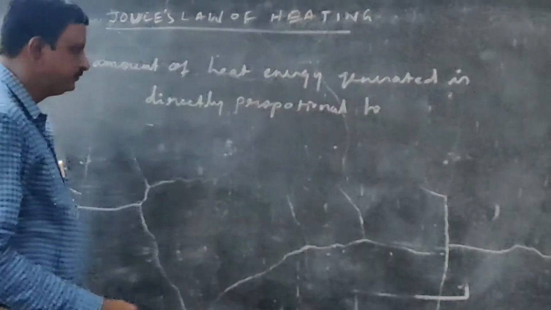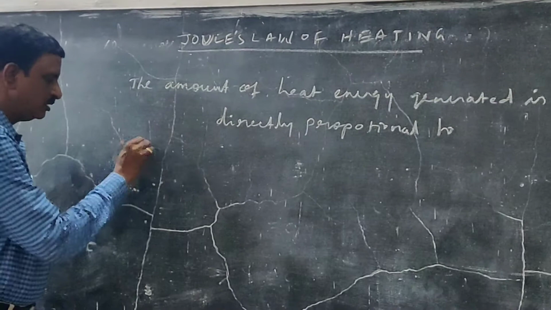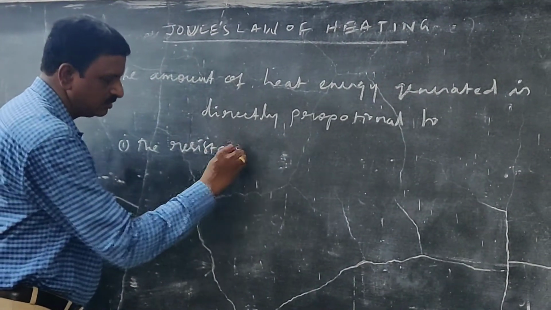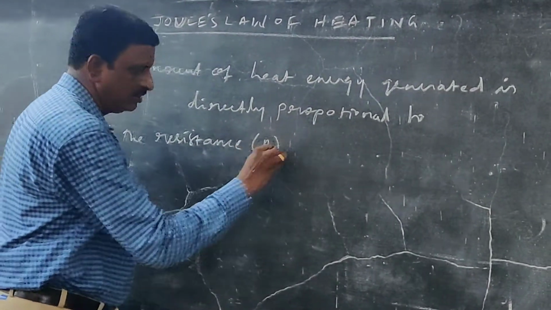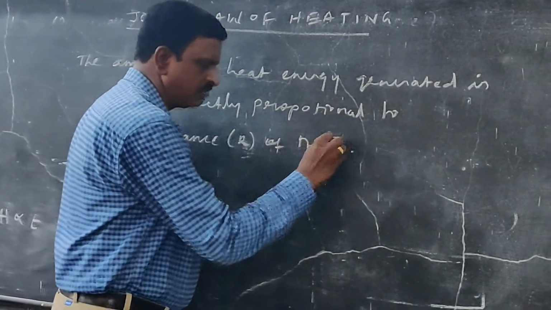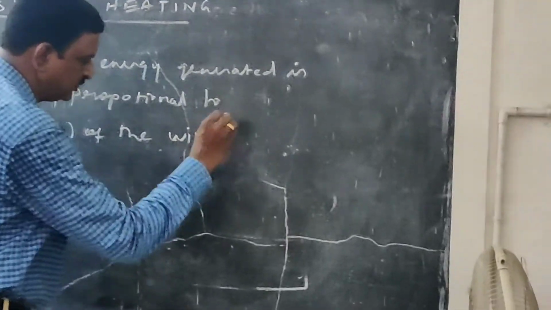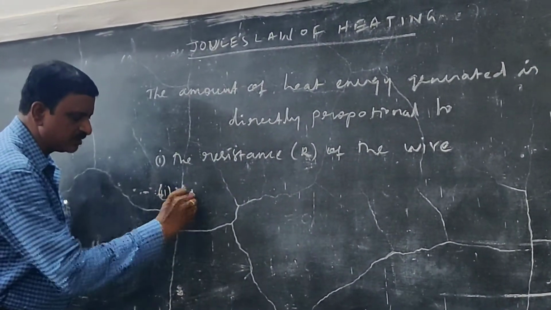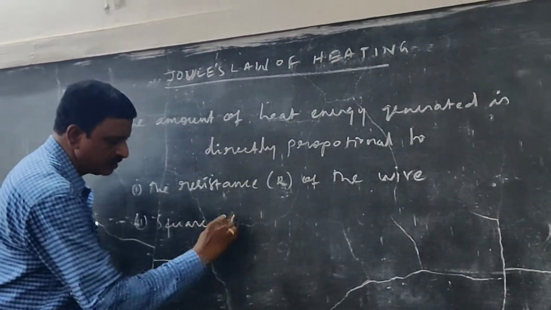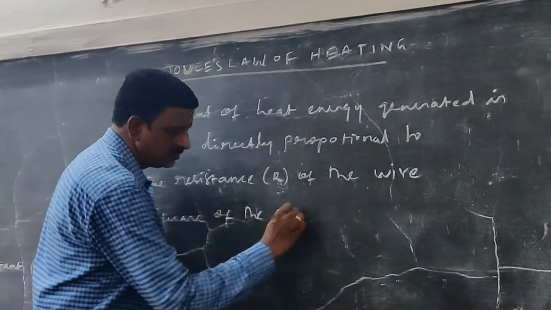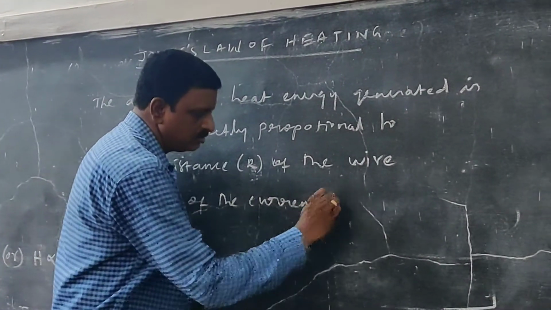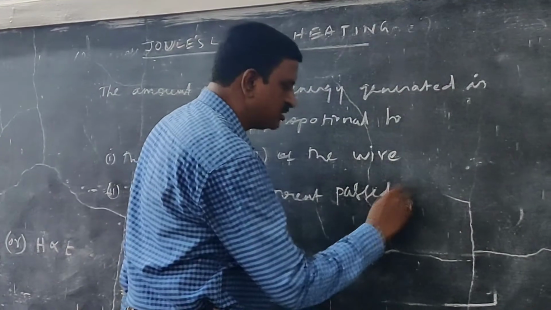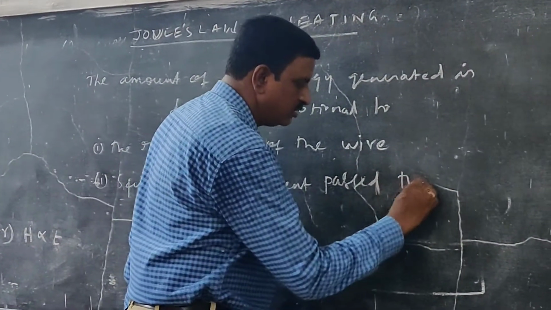first point, the resistance R of the conductor or wire. Second, directly proportional to the square of the current passed through the wire.